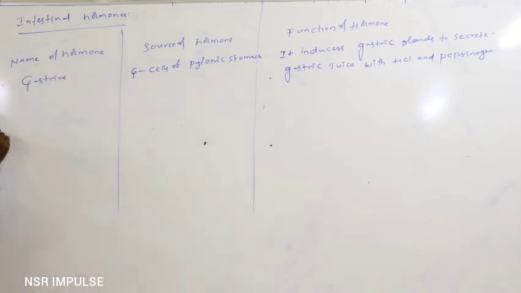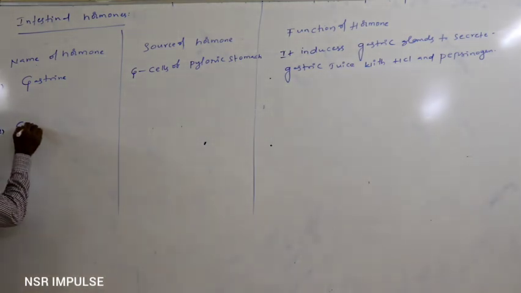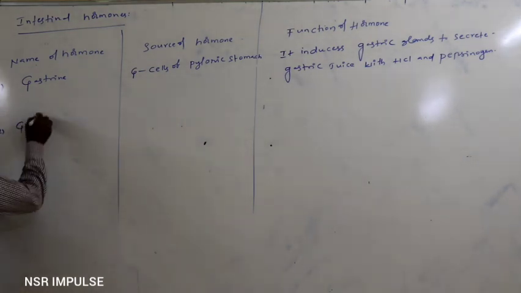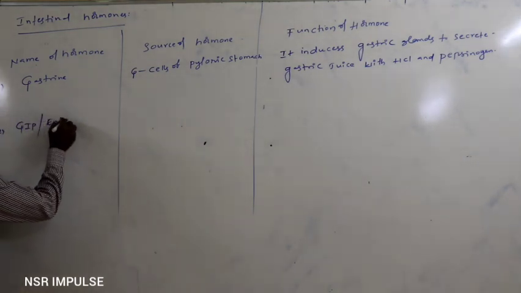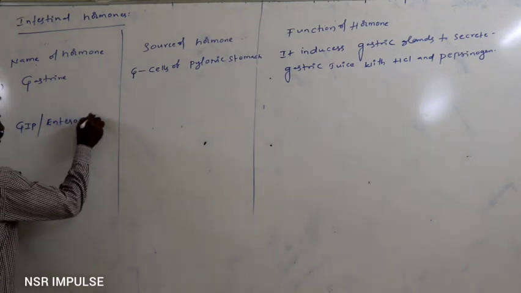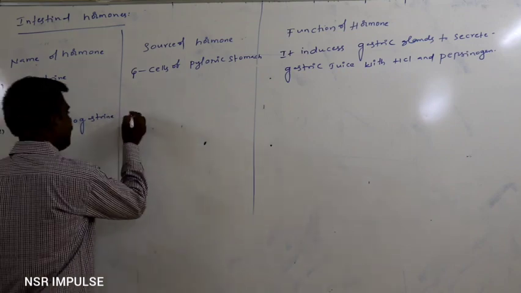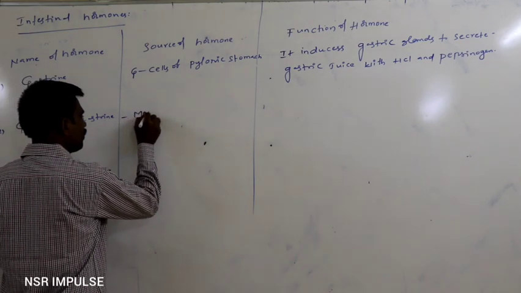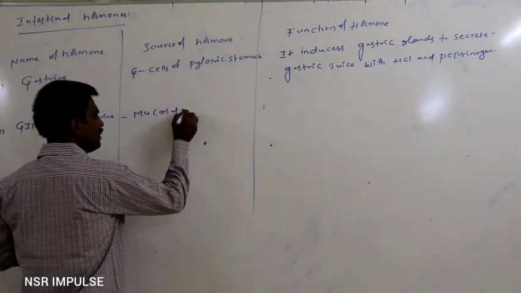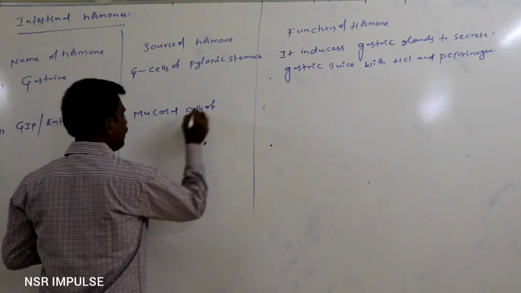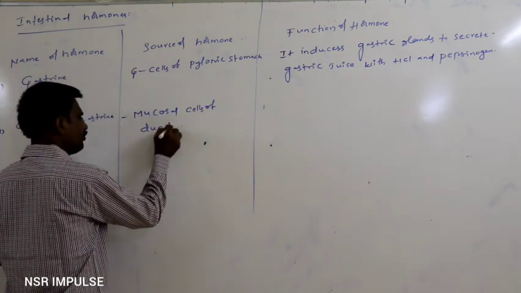Second one is the gastric inhibitory peptide, or enterogastrin. That is the enterogastrin or gastric inhibitory peptide hormone that is secreted from the mucosal cells of the duodenum.